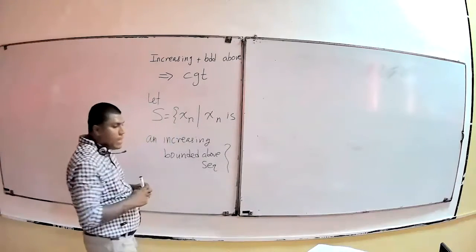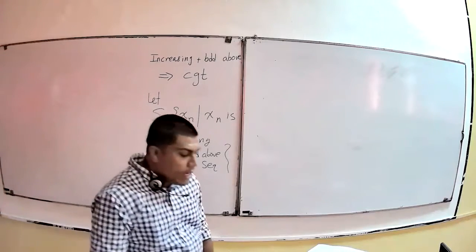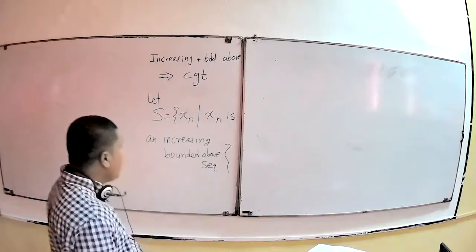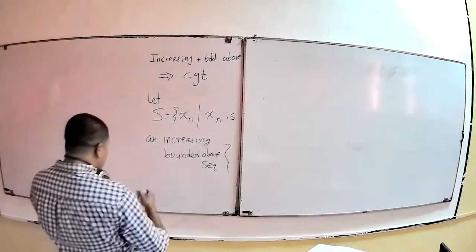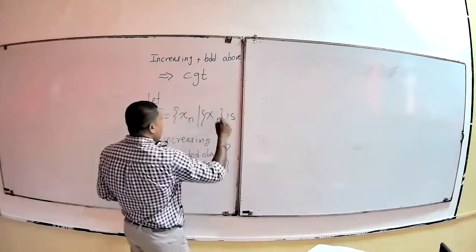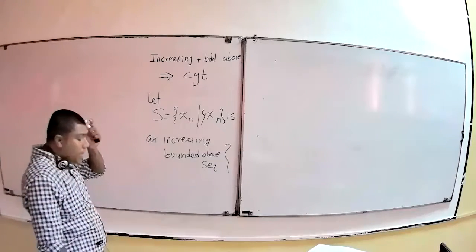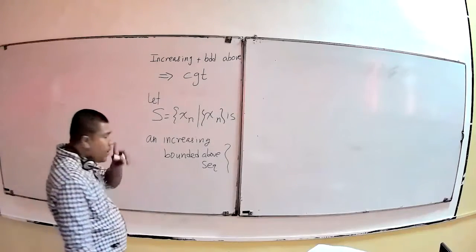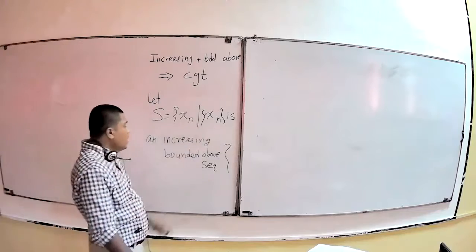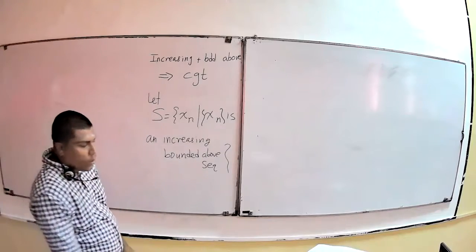Well, let us take a set which contains elements: the set B, the set of all x_n, all the elements of the sequence. And then that is an increasing bounded above sequence.